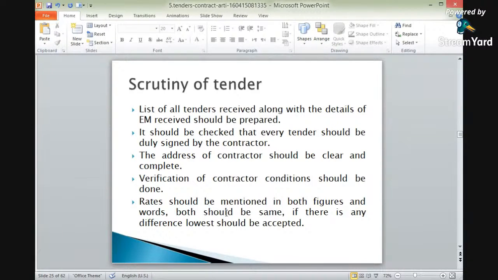Again, rates should be mentioned in both figures and words. If there is any difference, the lowest should be accepted. It should be mentioned in words as well as in digits, and if there is any change between words and digits, the lowest will be accepted.